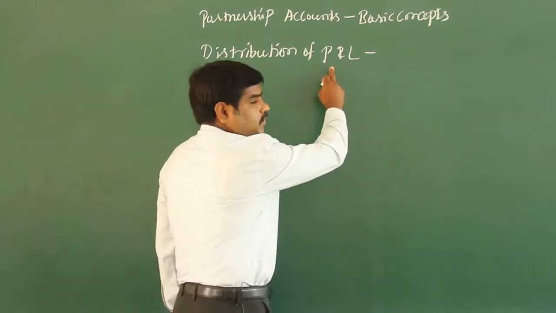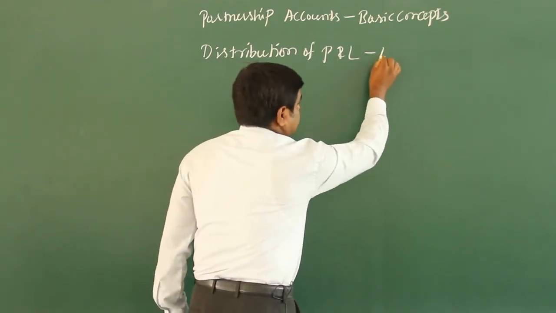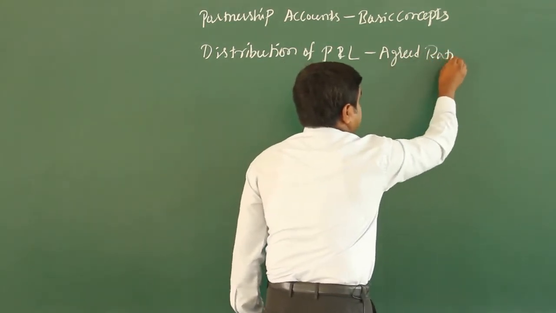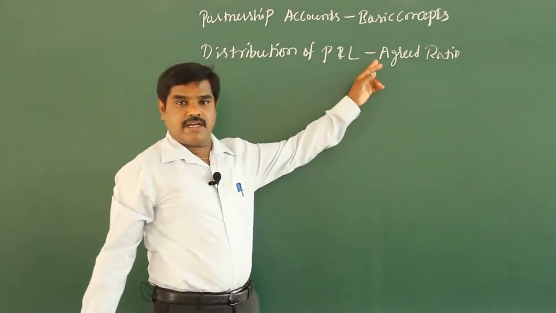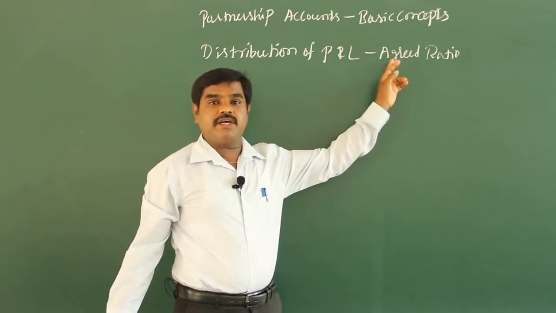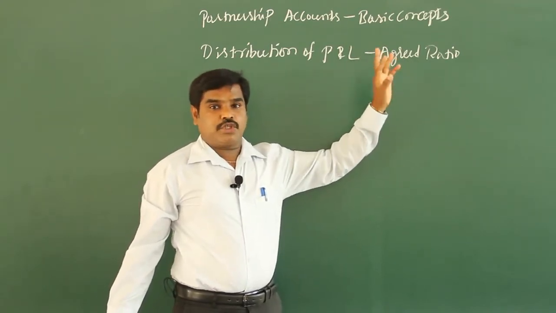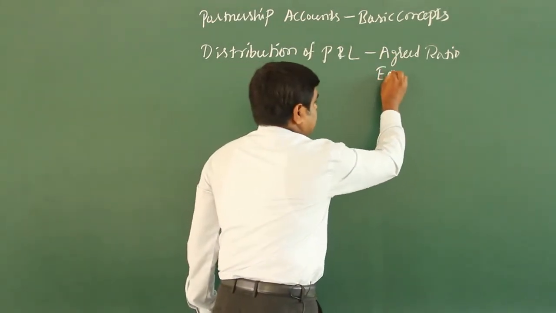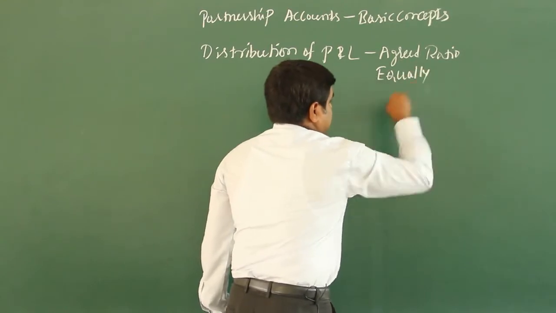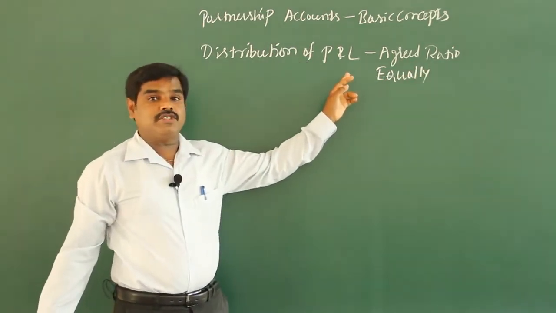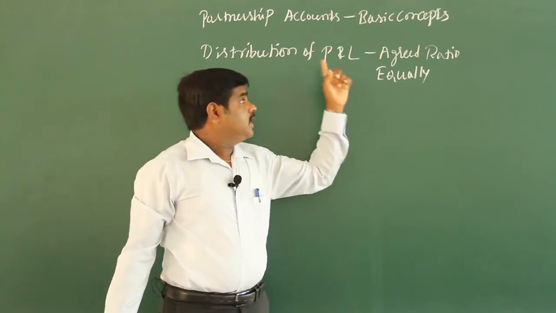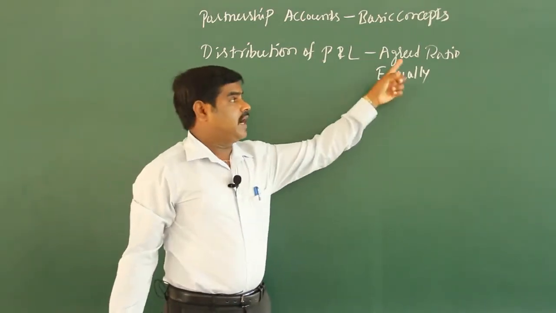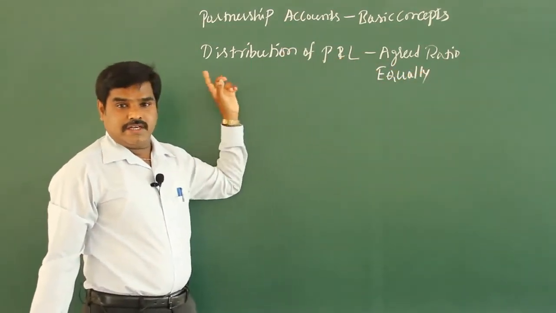So whatever the profit and loss earned by the business should be shared between the partners as per agreed ratio, the ratio which is mentioned in the agreement. If there is no partnership deed, then profit and loss should be distributed equally. That's what I told last class. Rules in the absence of partnership deed: if there is no deed, profit and loss should be distributed equally. If there is a deed, as per the agreed ratio, profit and loss has to be distributed.